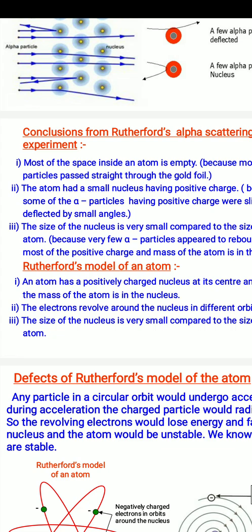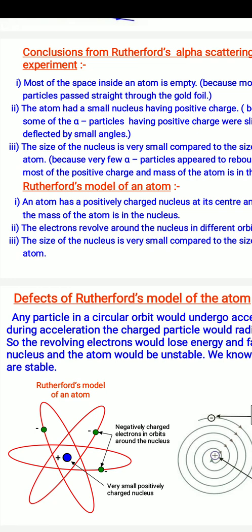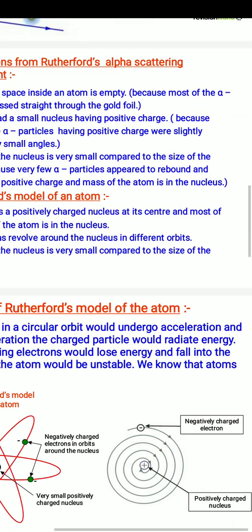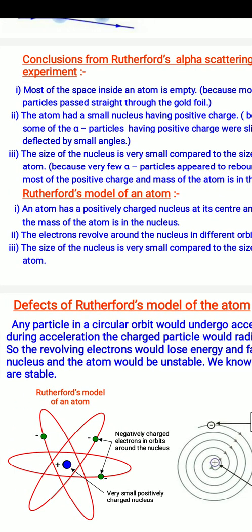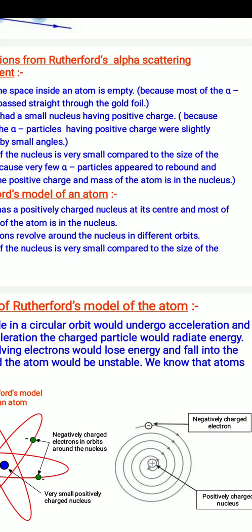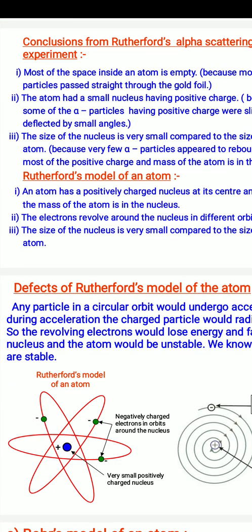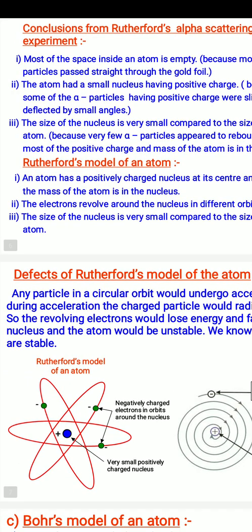So Rutherford concluded his idea in three points. An atom has a positively charged nucleus at its center, and most of the mass of the atom is in the nucleus. Second, the electrons revolve around the nucleus in different orbits. Third, the size of the nucleus is very small as compared to the size of the atom. So these are the conclusions of the experiment made by Rutherford.